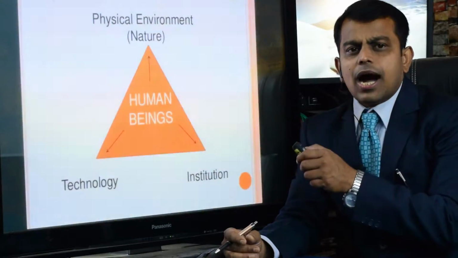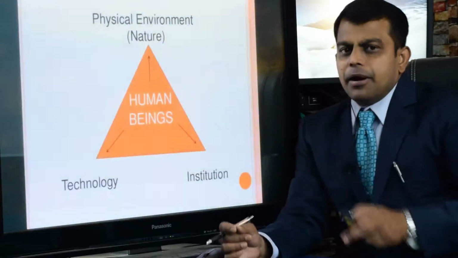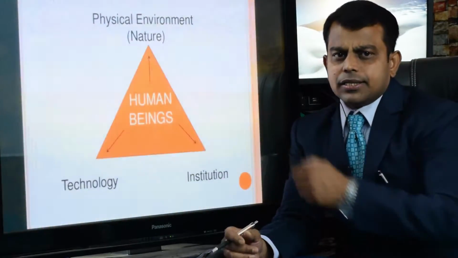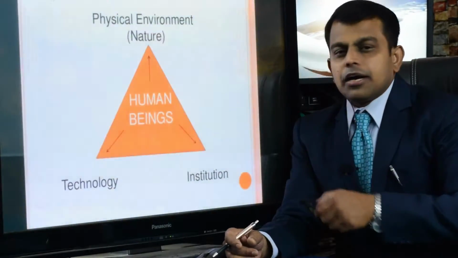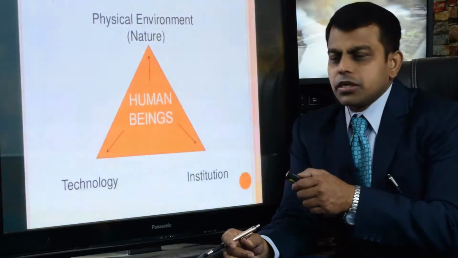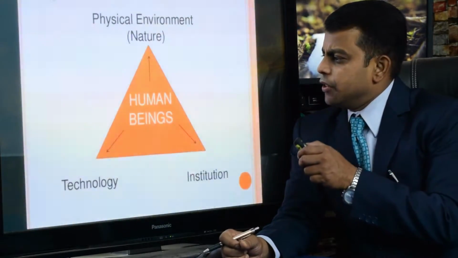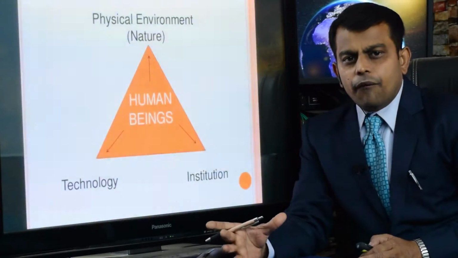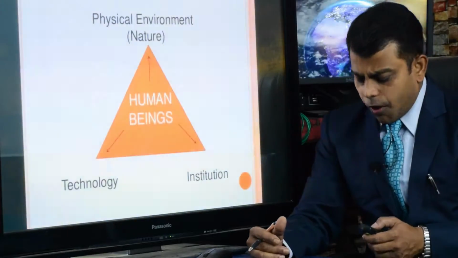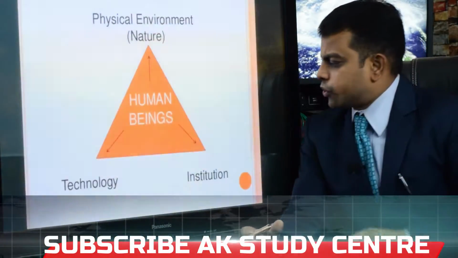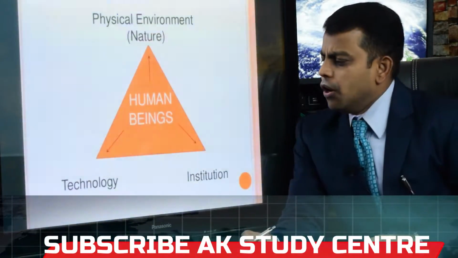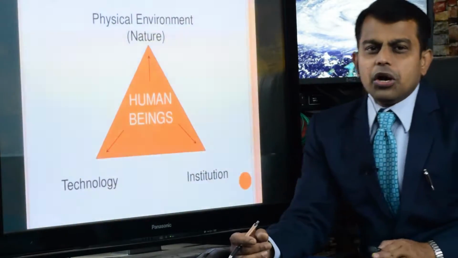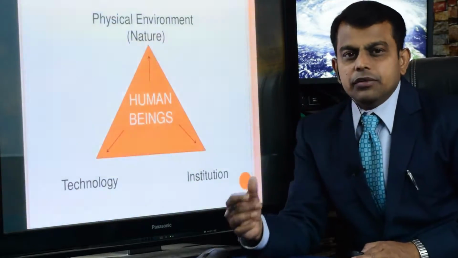Human beings are at the center of these elements, and all these elements interact with one another. The nature of the institution influences the technology, and the technology influences the physical environment or nature.